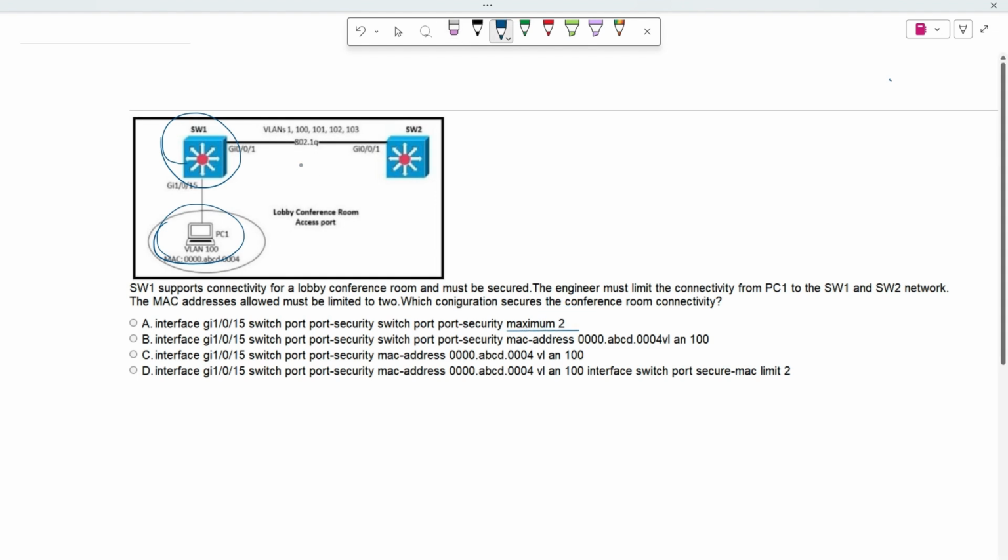The maximum MAC limit is 2. It's written here, look. It must be limited to 2, right? If it's 2, then only this one. This answer is correct, right? Then it asks which of the following configurations is correct. Then we have interface G1-0-15, which is this interface 1-0-15. Then configure switch port, then port security, right? Port security, and then set it to learn a maximum of 2 MAC addresses. So the correct answer is A.